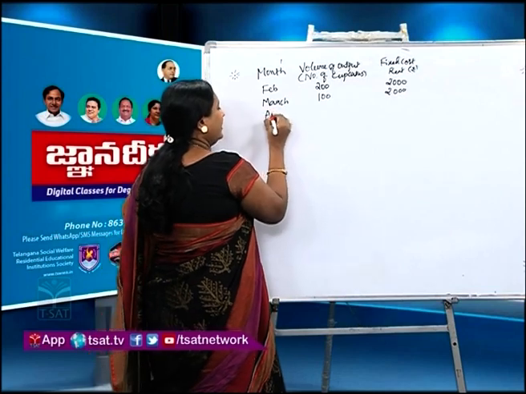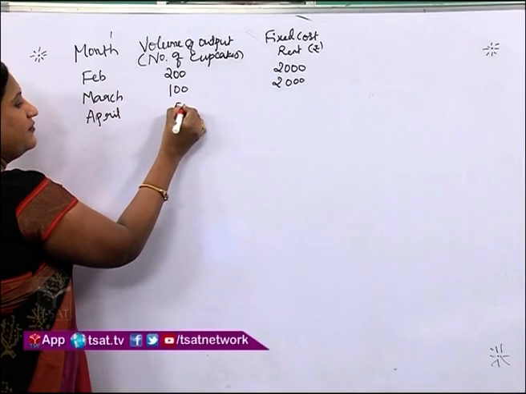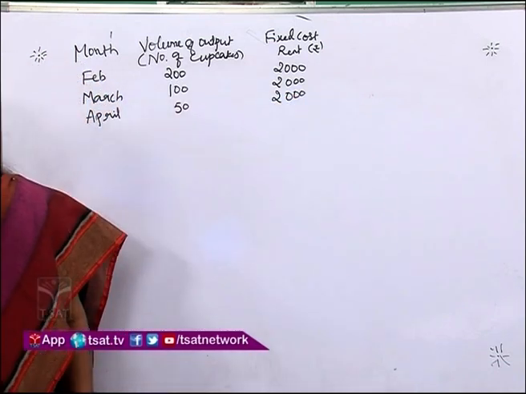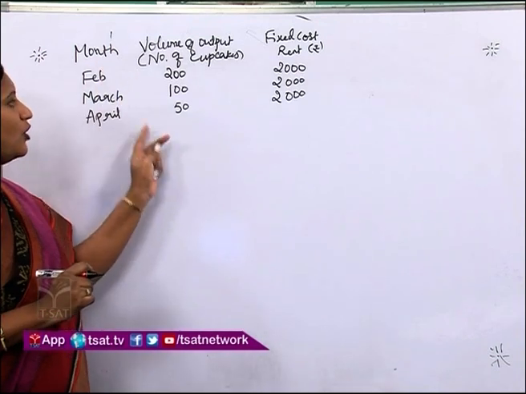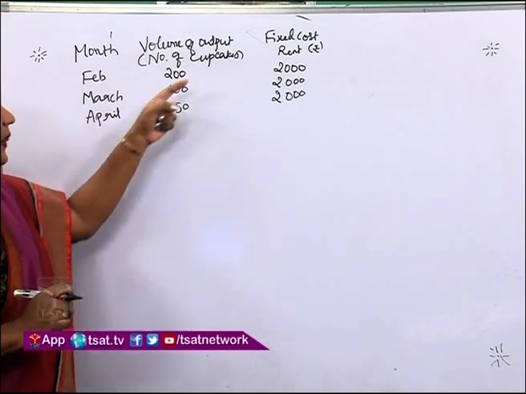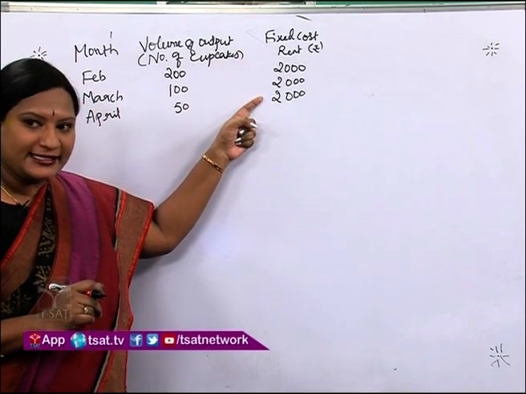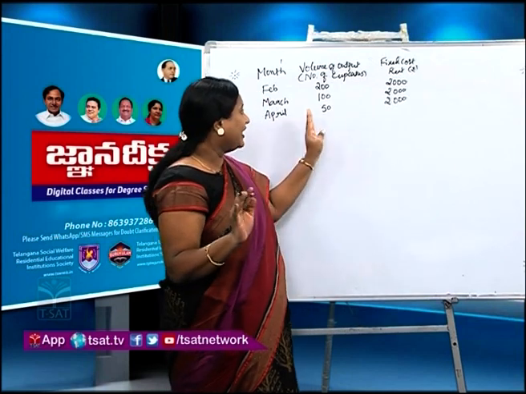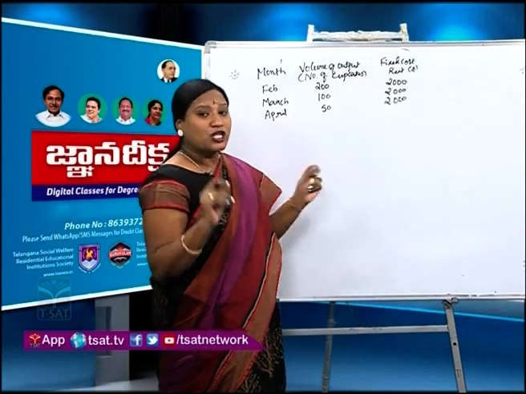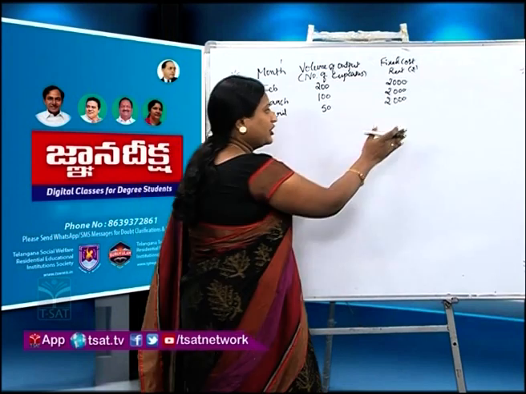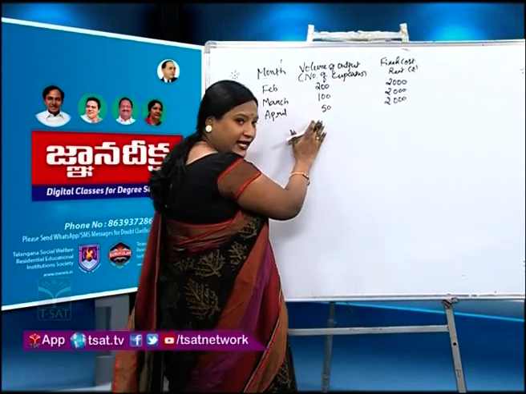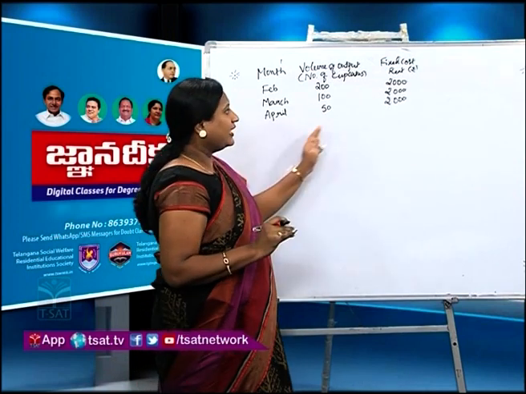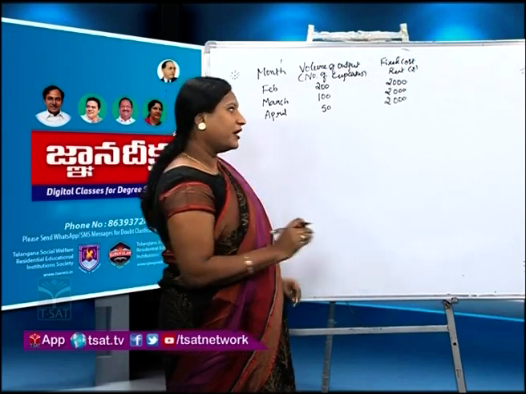Now let us assume that in the month of April, he made 50 cupcakes and the fixed cost paid is still 2000. Look at this column: volume of output is decreasing, isn't it? Now look at the column of fixed cost, that is rent. Rent is remaining the same. It is not changing, whereas volume of output is changing. So fixed cost is that cost which remains constant, which will not change with the change in the volume of output. Understood?